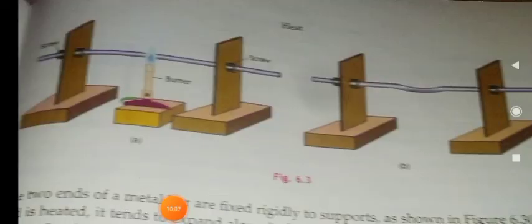So when we are talking about thermal expansion, if a body whose length is large compared to its breadth and thickness is heated, there is a much greater change in its length compared to the change in its breadth or its thickness. This is known as linear expansion. Linear means straight lines, isn't it? So linear expansion means the expansion happens in straight lines.